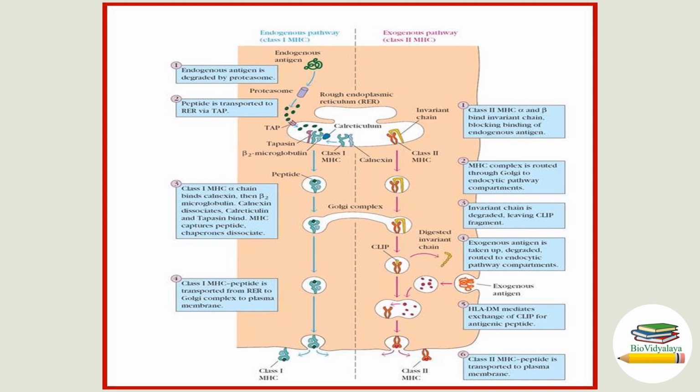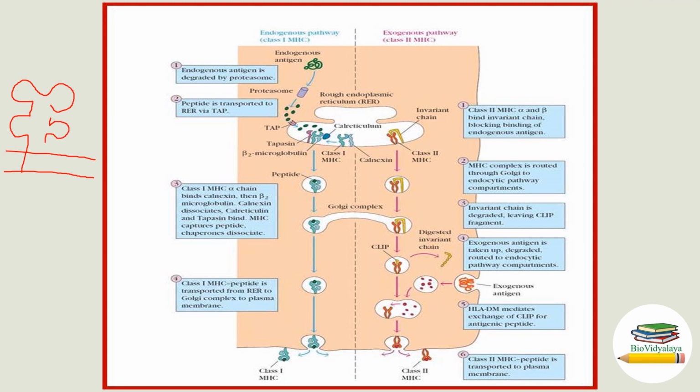Endogenous antigens are presented by class 1 MHC molecule, and this is the structure of class 1 MHC molecule. Here is the cell membrane, this is the alpha chain, and here beta 2 microglobulin.